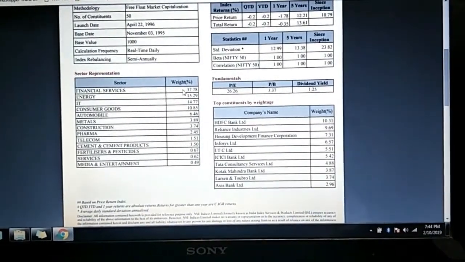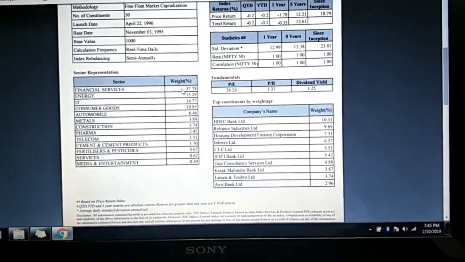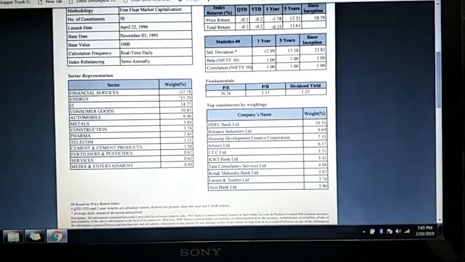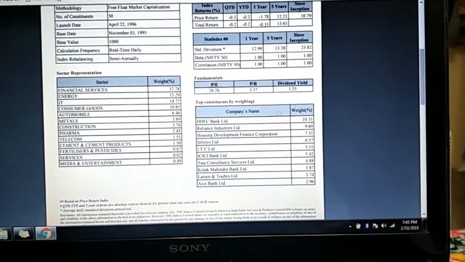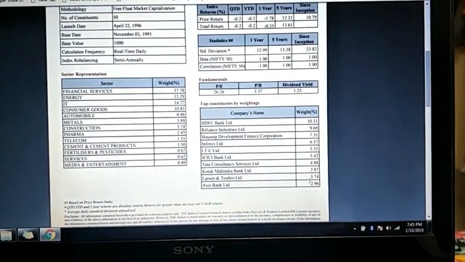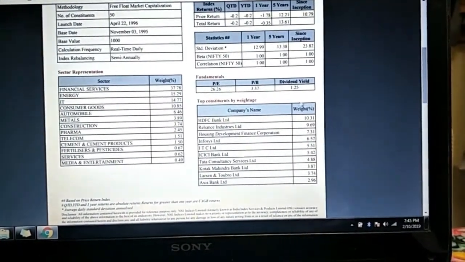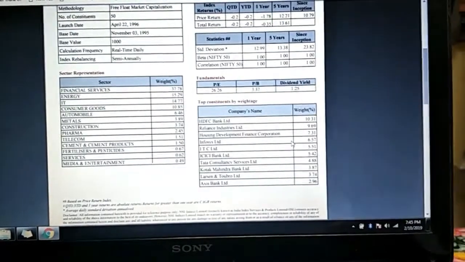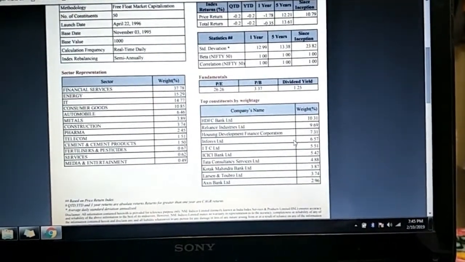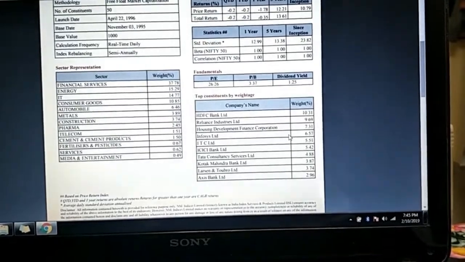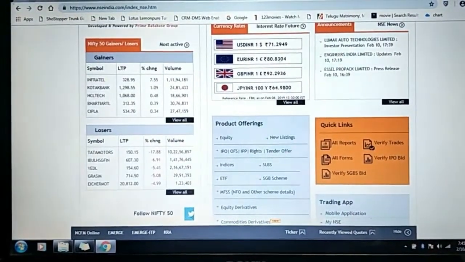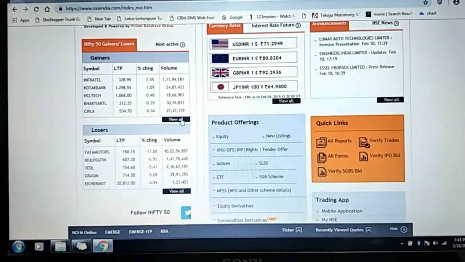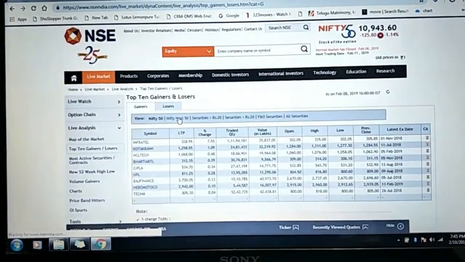You can see the majority is for the financial sector, because if finance and energy grow, there will be good growth in the economy. So even if there is no movement in the remaining 40 stocks, if these 10 stocks which contain 62% weightage move, it gives a good movement to the Nifty, and you can see 100 or 200 easily, and even 400 or 500 points change in the Nifty. It contains only 50 stocks.